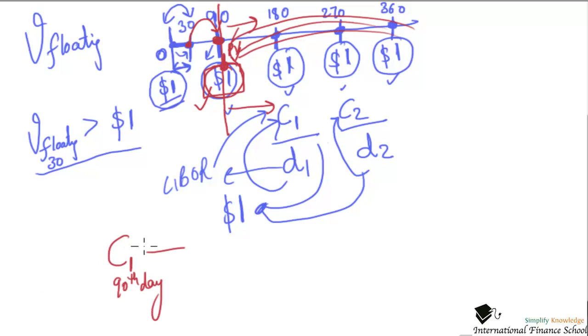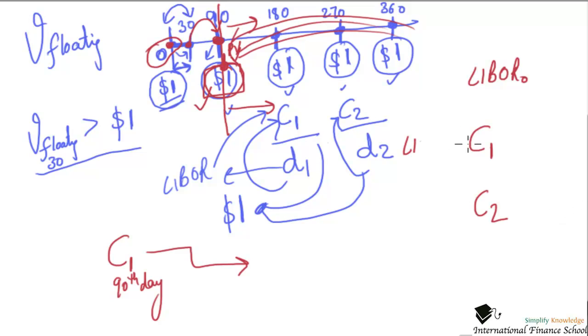The floating coupon on the 90th day is decided at time 0. This is very, very important. What will come in the next time period? For example, what will come in C1 depends on the LIBOR at time 0. What will come in C2 will depend on LIBOR at time 1.